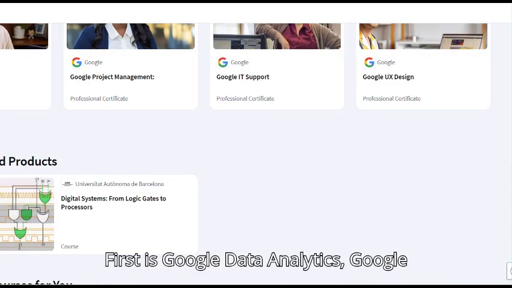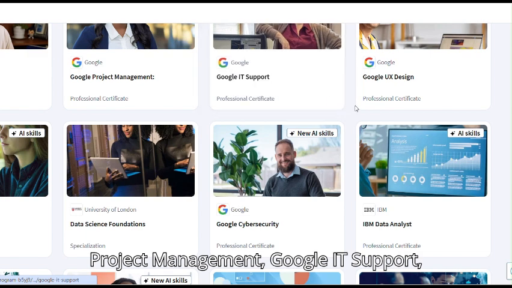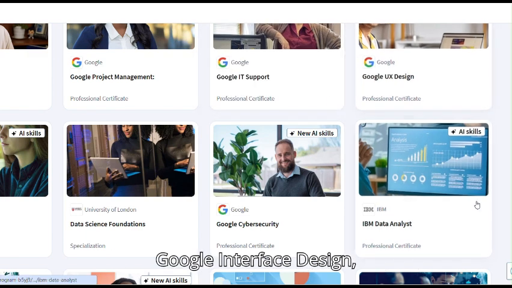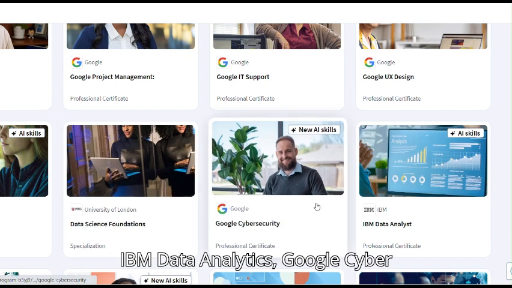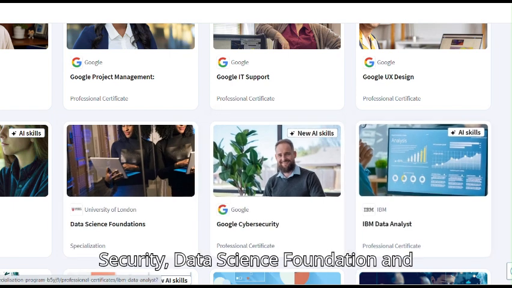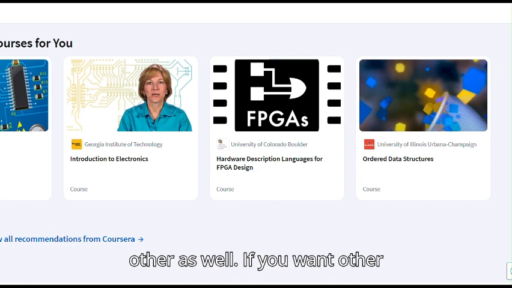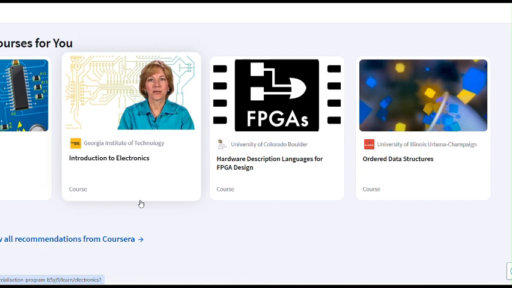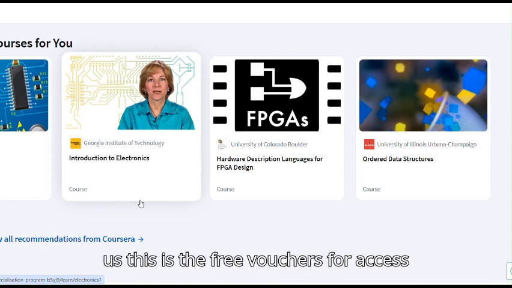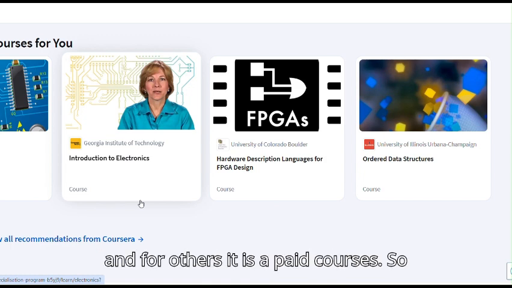First is Google Data Analytics, Google Project Management, Google IT Support, Google Interface Design, IBM Data Analyst, Google Cybersecurity, Data Science Foundation, and others as well. If you want other courses as well, you can have them. For us, these are free vouchers for access, and for others, they are paid courses.